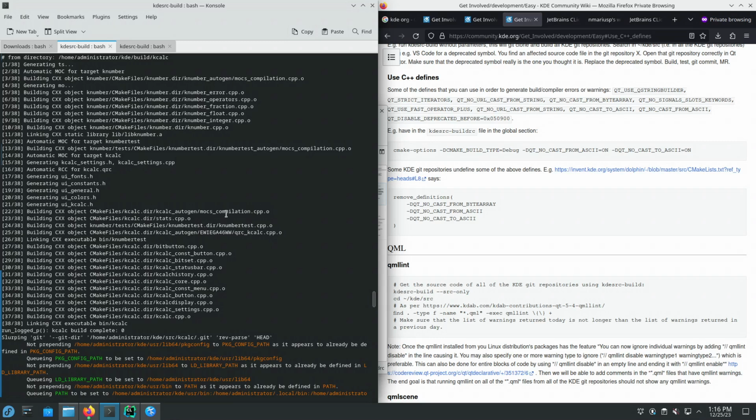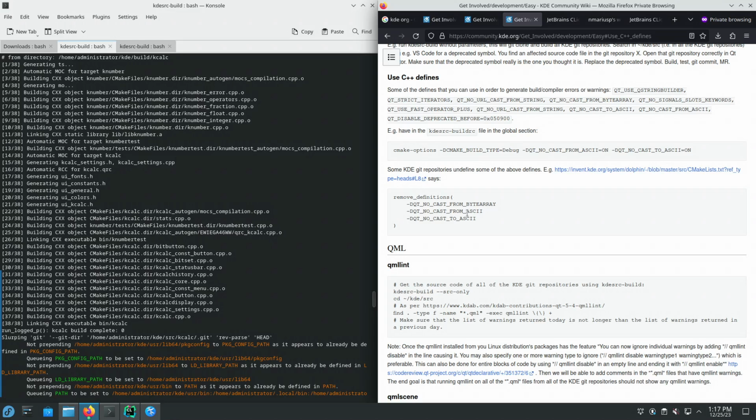So some of the KDE developers have fixed all of the issues related to the deprecated functionality in the Qt framework's QString and related string conversions. Okay, but this is a way of identifying build warnings or build errors and fixing them.